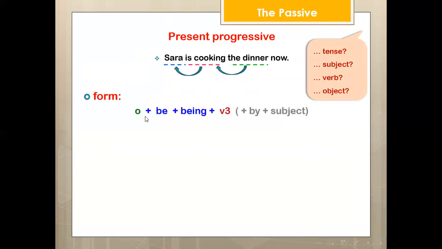We change it up to passive by starting with object plus be plus being plus verb 3. Be: am, is, are. So we start with the object, which is dinner, the dinner. Be is, being is stable, okay, which we don't change. The dinner is being cooked now. And we can add by Sarah.